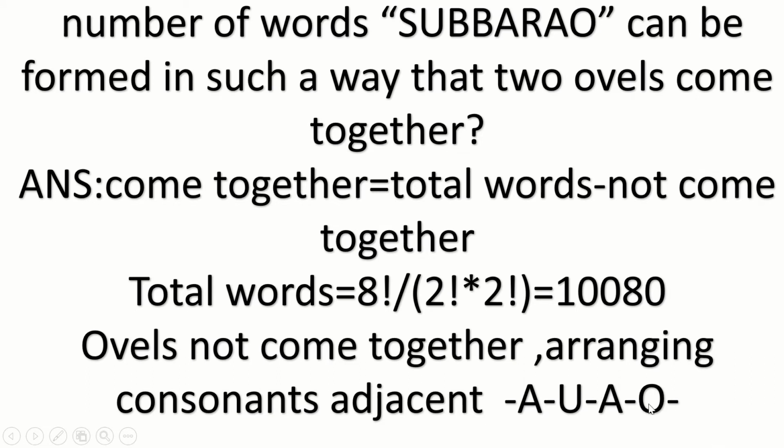A U A O is there. In this, between the spaces, I will arrange the consonants. If I make this arrangement, no two vowels will come together. There are five spaces, but only four consonants. So you can arrange it in how many ways? 5P4 ways.